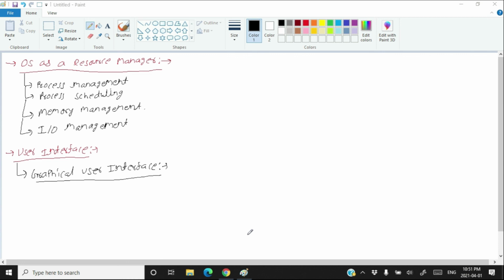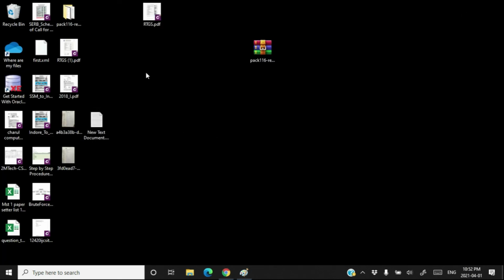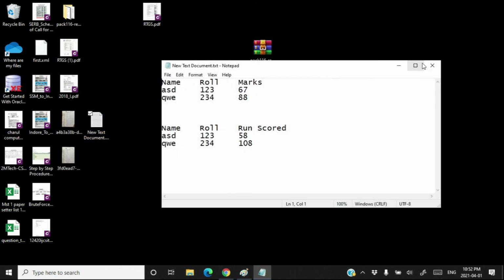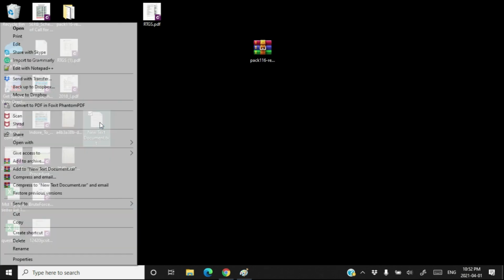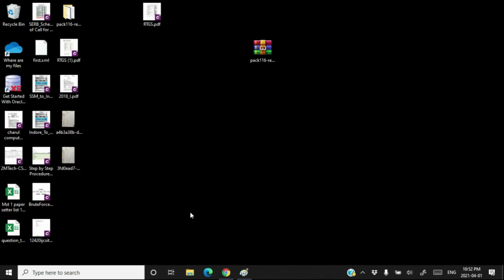The graphical user interface visually acknowledges and confirms each type of activity performed by the user. That means if I go somewhere and delete a file, suppose I want to delete this file. First, let's see what is there. Okay, there is nothing. So if I want to delete this file, I can right click and then click on delete.